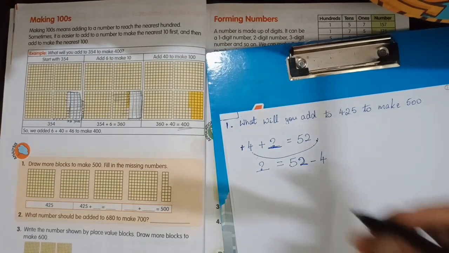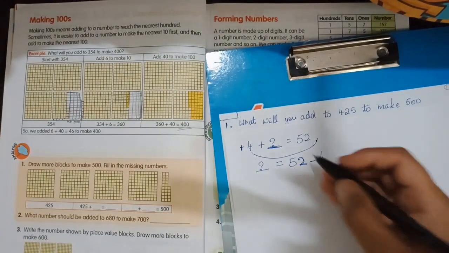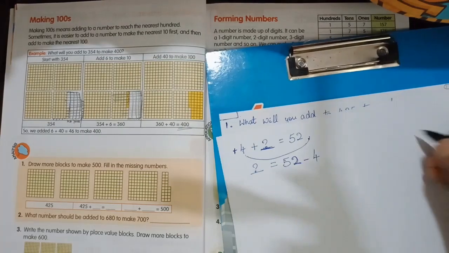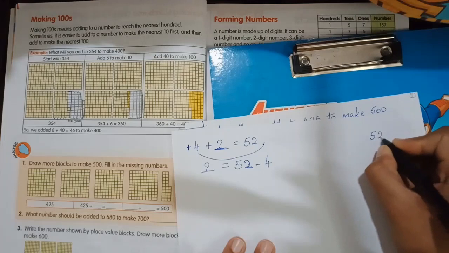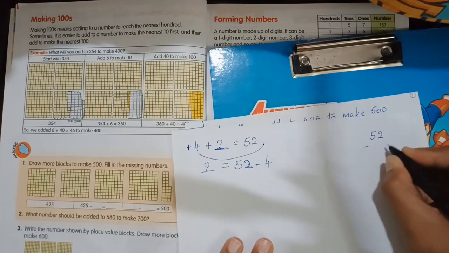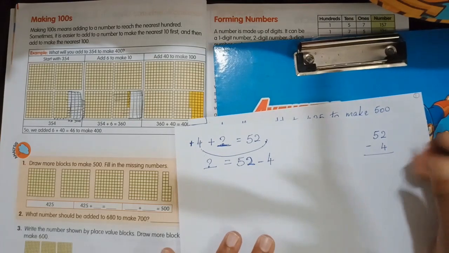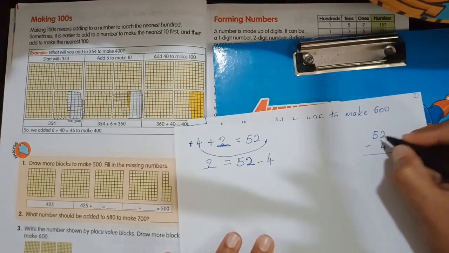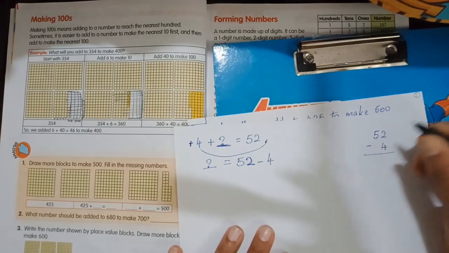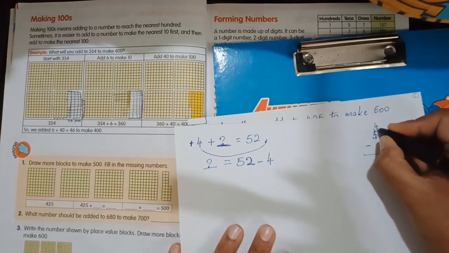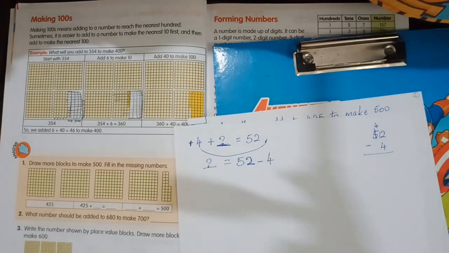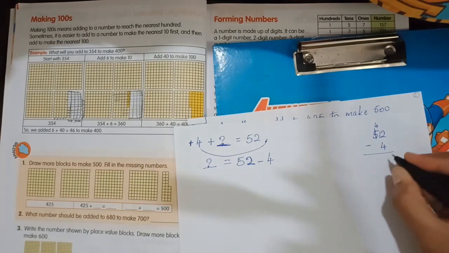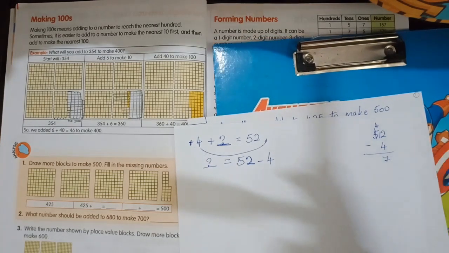So now do the subtraction in the working column. Show me whatever work you are doing in the working column neatly. So 2 has to borrow 1 from the next digit. It becomes 4 and this becomes 12. Now again 12 minus 4. What is 12 minus 4? 7.